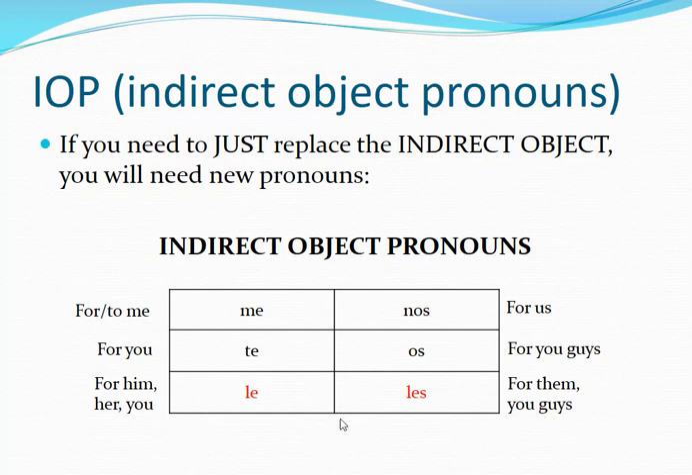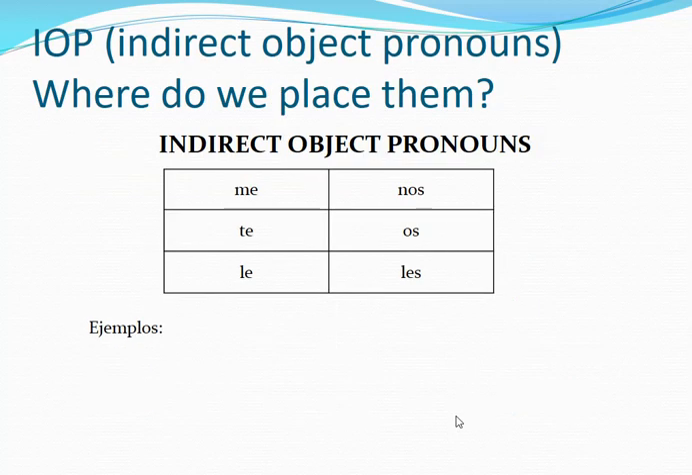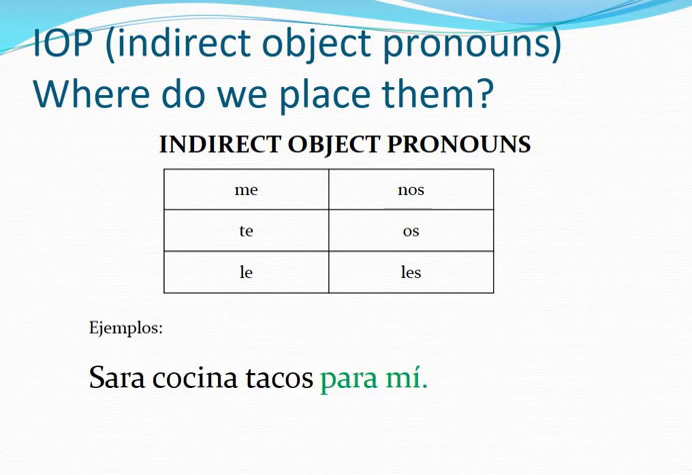I do something, yo compro, I buy what? Yo compro un libro, a mí, a ti, a ella. We're going to be replacing those with these pronouns. We're going to be using them in a second. Let's see. So where do we place these pronouns? Before we see a few more examples, let's see.